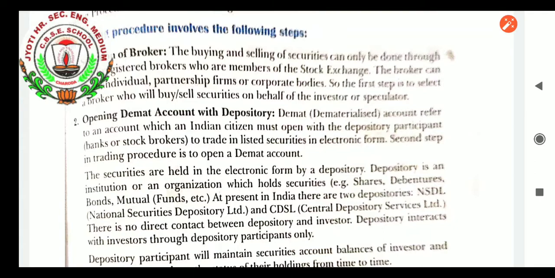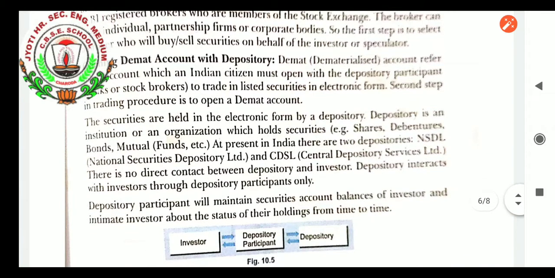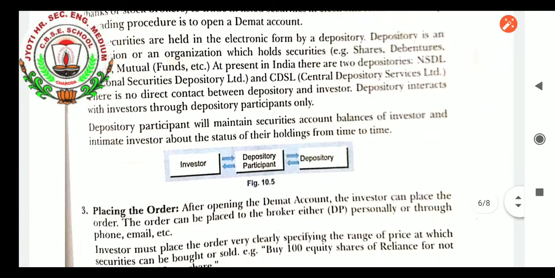At present in India, there are two depositories, NSDL and CDSL, that is, National Securities Depository Limited and Central Depository Services Limited. There is no direct contact between the depository and the investor. The depository interacts with the investor through depository participants only. Depository participants will maintain the securities account balance of the investor and intimate investors about the status of their holdings from time to time.